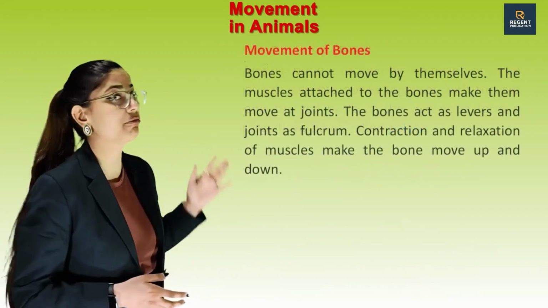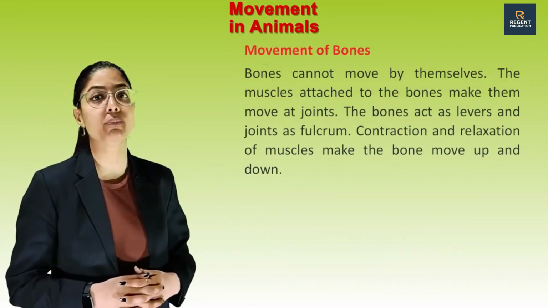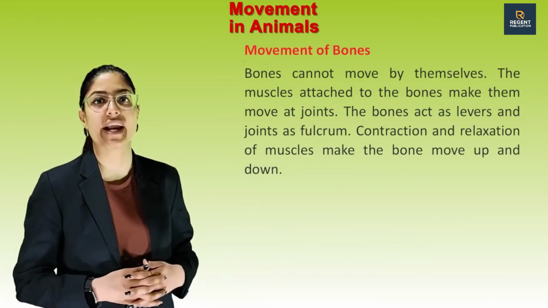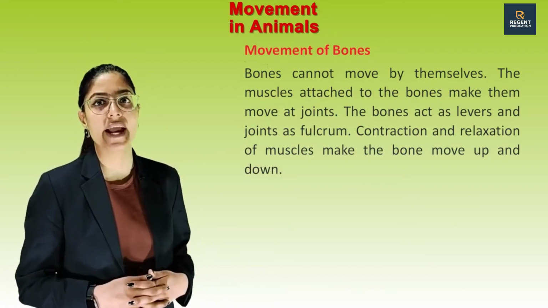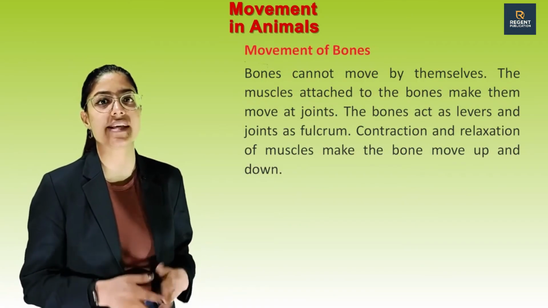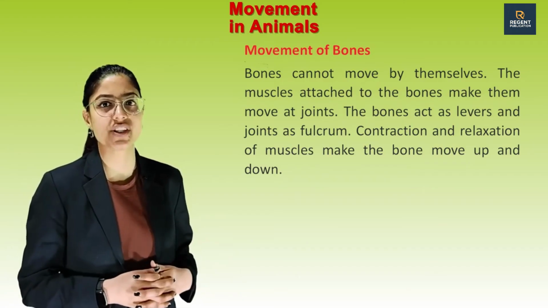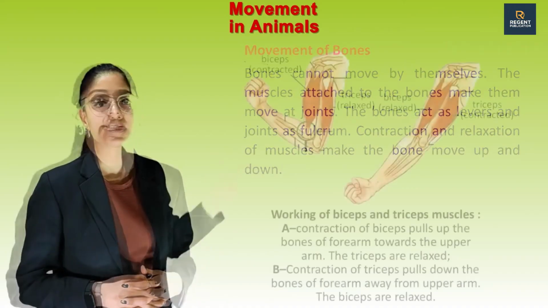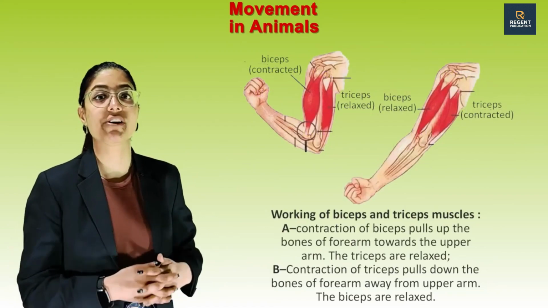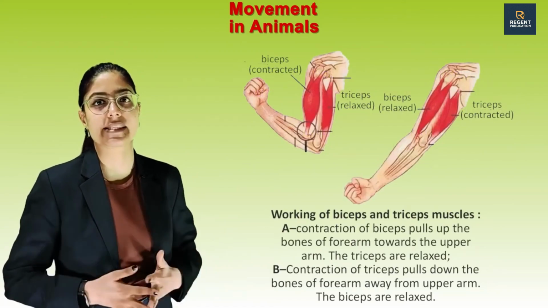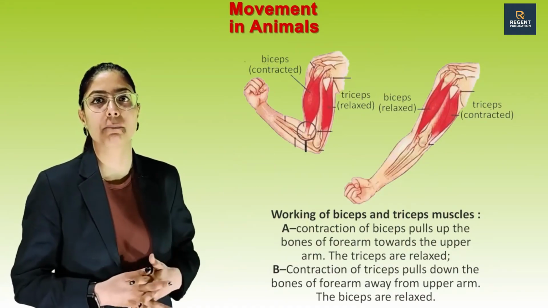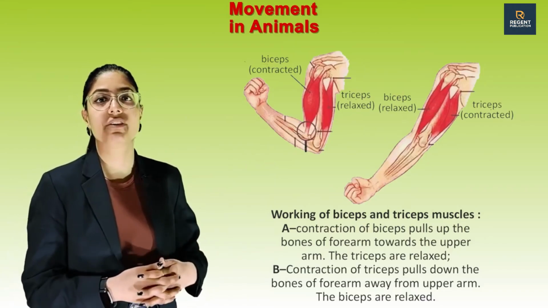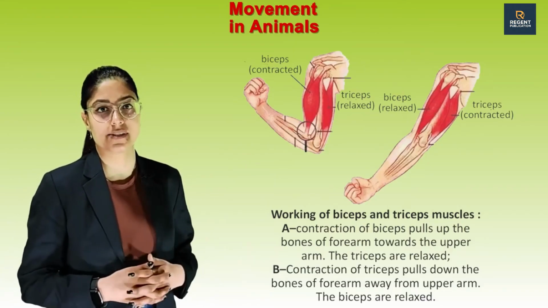Now, movement of bones. Bones cannot move by themselves. The muscles attached to bones make them move at joints. The bones act as levers and joints act as fulcrum. Contraction and relaxation of muscles make the bone move up and down. See this picture of biceps contracted, triceps relaxed. Next picture, biceps relaxed and triceps contracted. Working of biceps and triceps muscles.